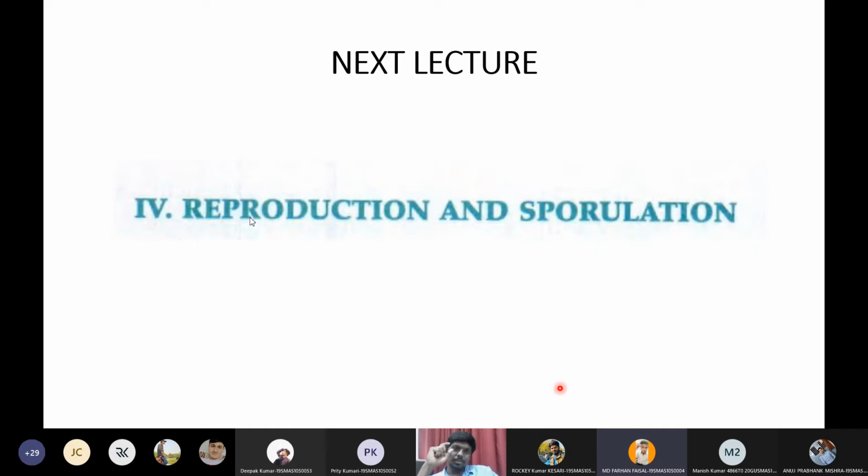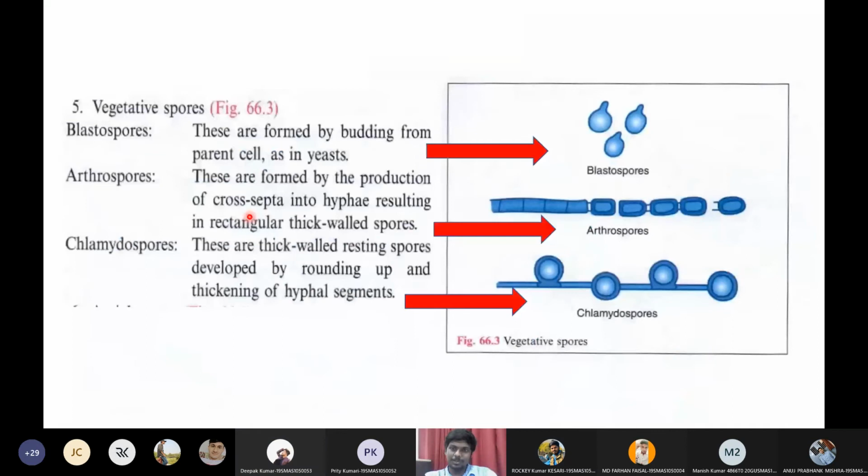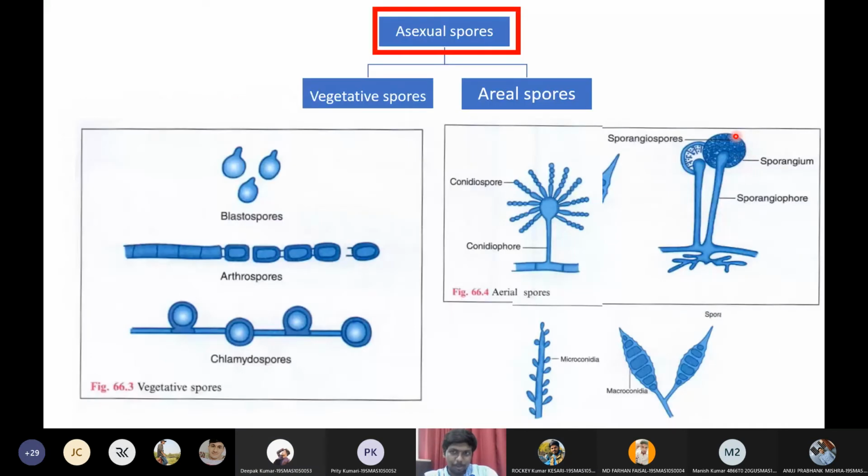Okay, I'm giving you a clue. It is an aerial spore. Sporangiospore, sir. Yes, in the sporangiospore you will see spores within a ball-like structure. Actually, that ball itself is called the sporangium. Within the sporangium, you will see the sporangiospores. Okay.